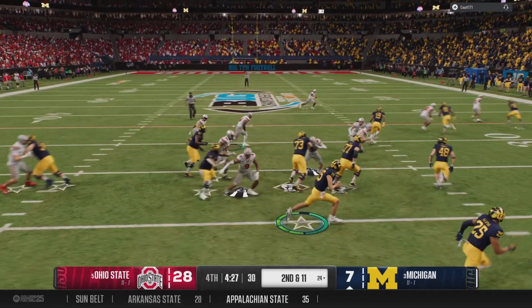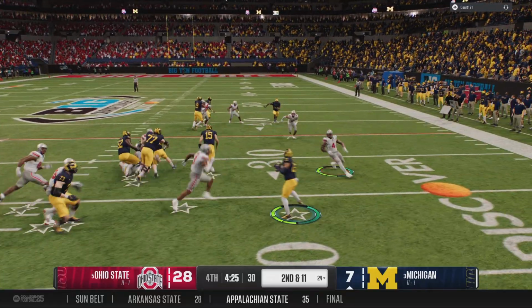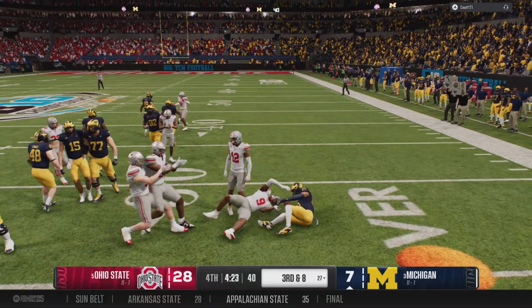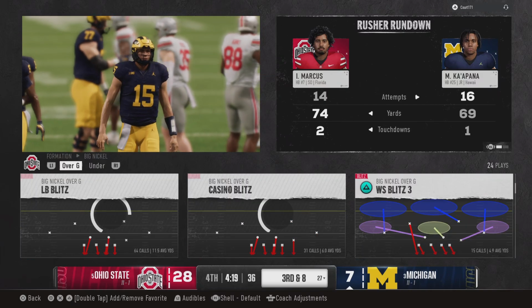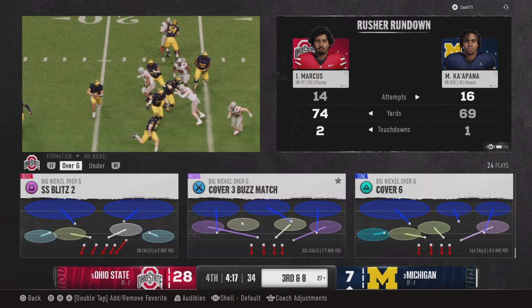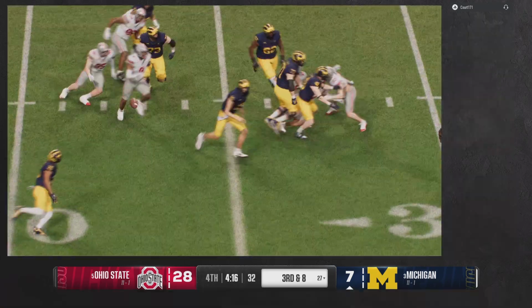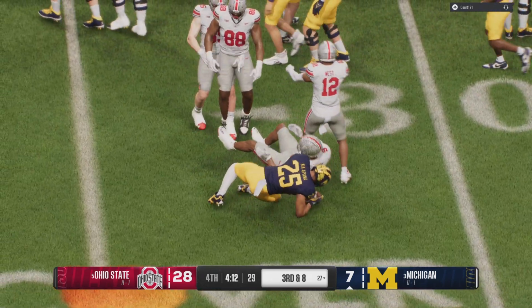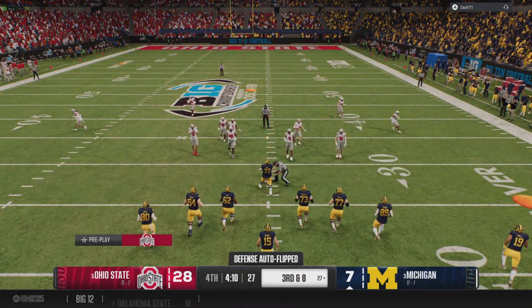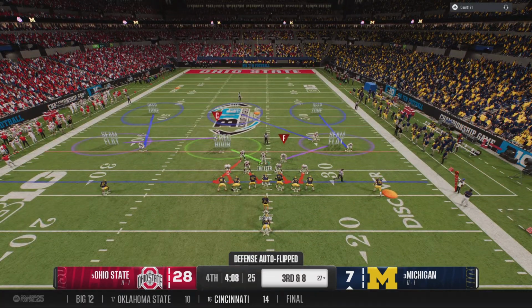Trying to run it with the option. The back's got it on the pitch. That's a nice wrap up there by the junior. See, that's how you limit what an offense wants to do. This time, the defense just won the battle up front at the line of scrimmage, not giving up any big plays. Everybody's gap sound. It's really solid defense on that play.